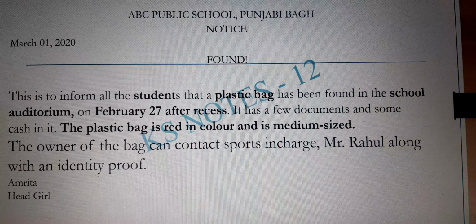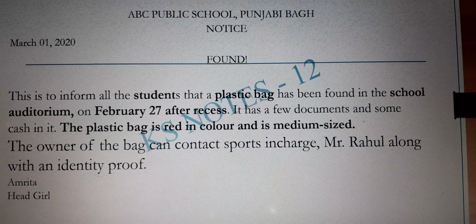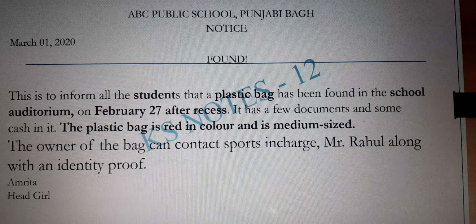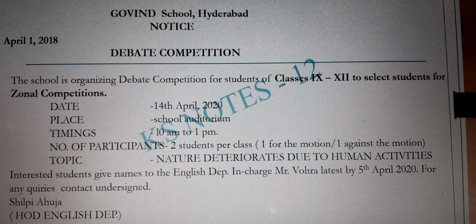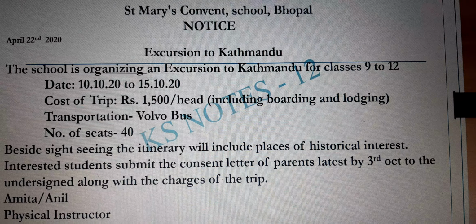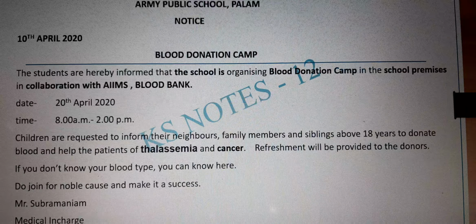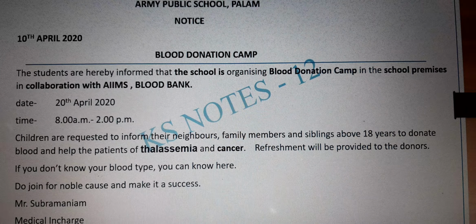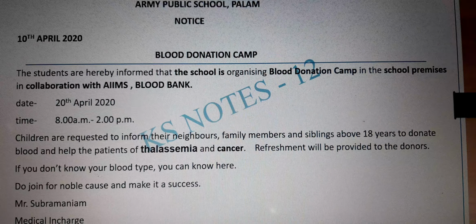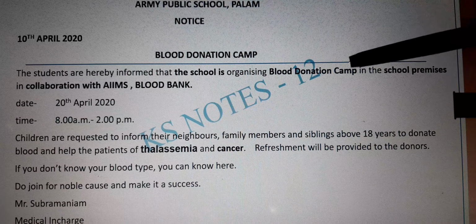So always remember the number: the format 6, and the content should be more than 7 to 8. The next is an example of the debate competition, which we've already talked about. This is an excursion. Now, this is an appeal notice, a blood donation. Again, the contents and the rough points remain the same. Who's organizing is the school. What has been organized is a blood donation camp.